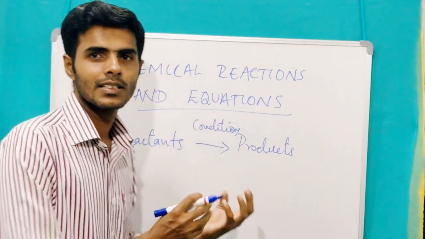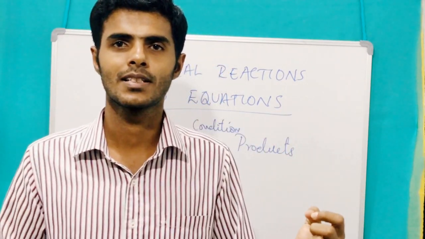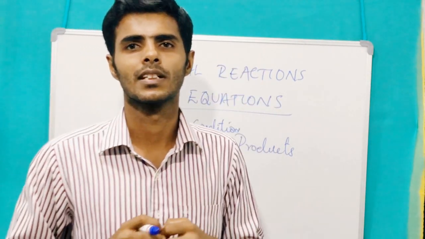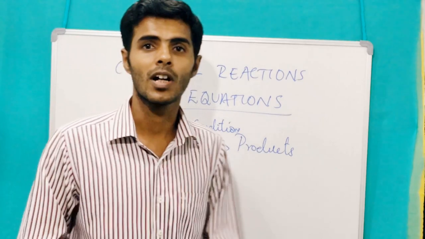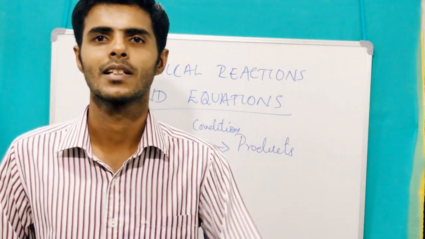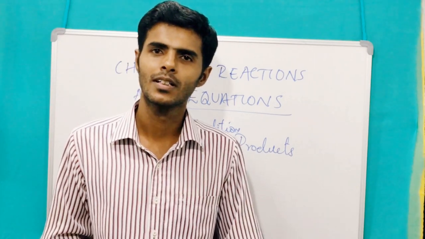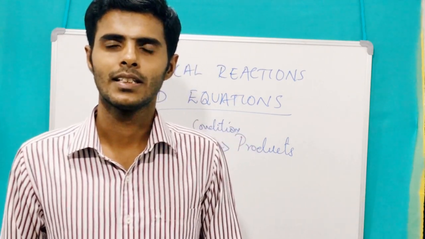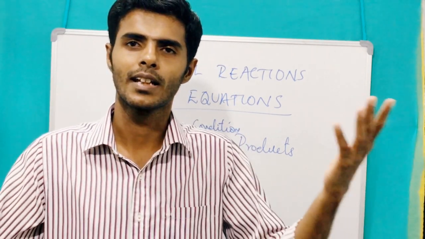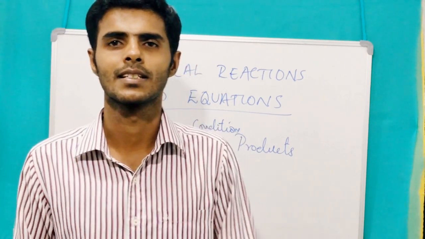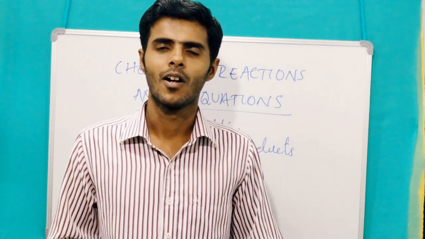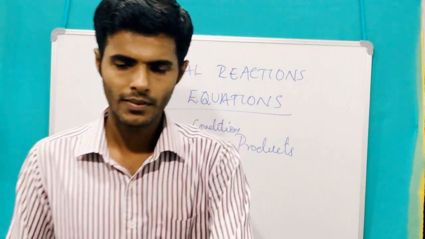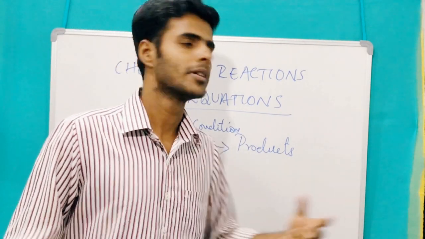Reactants are two or more substances which are in a state to combine together. What we get after that reaction is called the product. Sometimes we get one product, sometimes more than one product, two products, three products. It depends on the reaction, the condition, and the reacting substances. Depending on how many reacting substances you add, you get the products. So we will take a simple example for a chemical reaction.